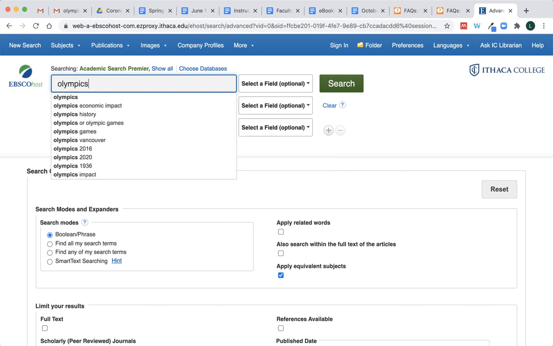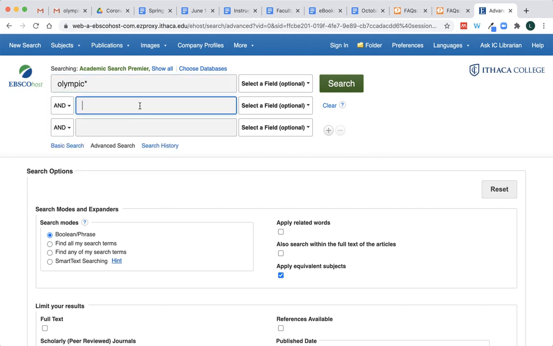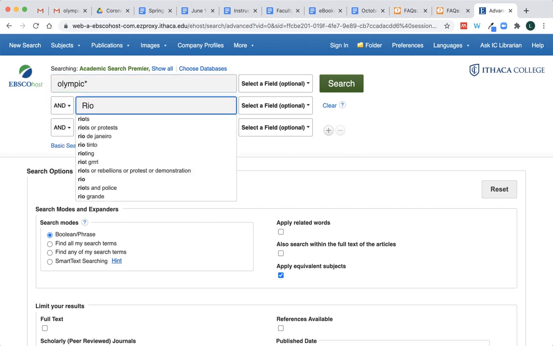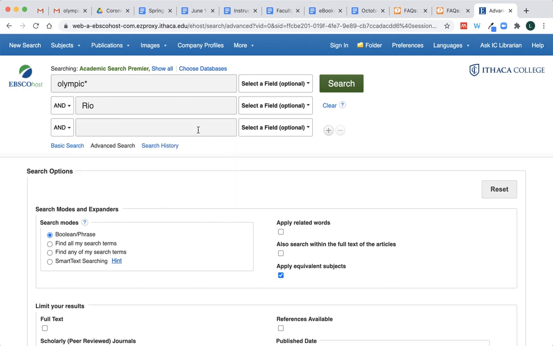If I type in Olympics, I can get rid of the S and add an asterisk, because that'll search for Olympic or Olympics. It'll do both singular and plural. So in the search box below, I'm going to type in Rio. We can change this third search box, and we can do a couple of different things.